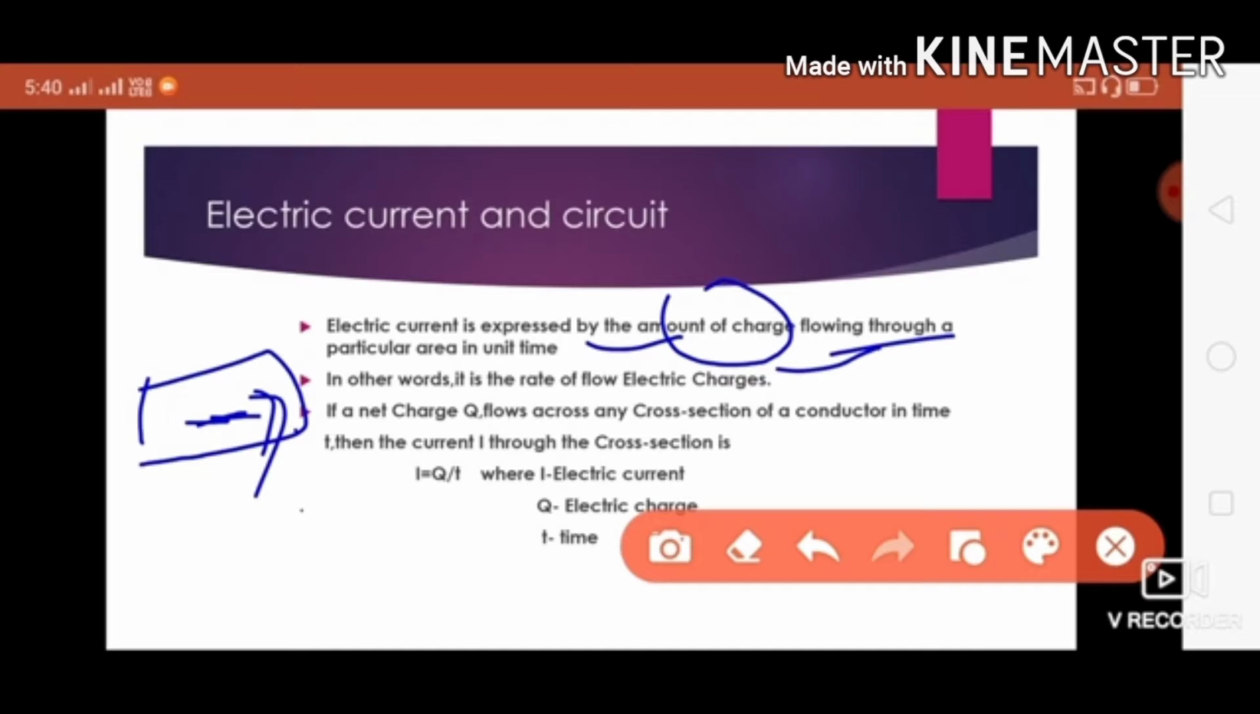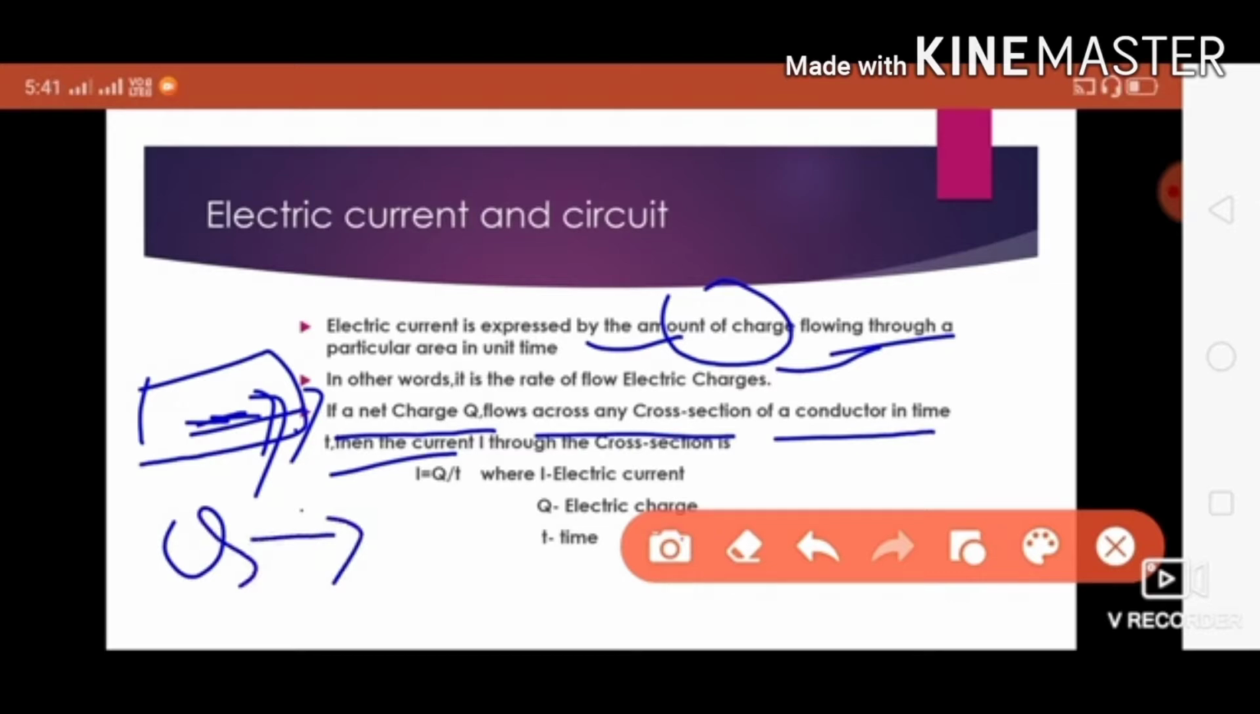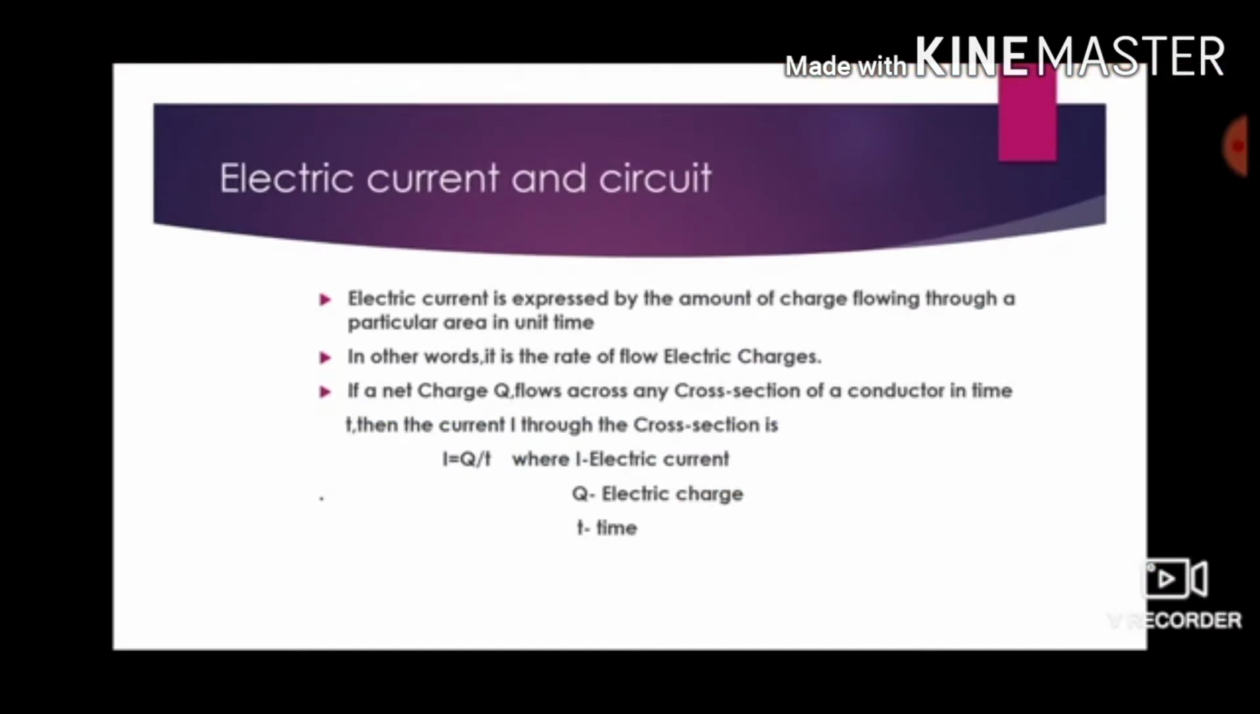In simple words, the flow of electrons in a conductor in a particular direction, we call it an electric current. If a net charge q flows across any cross section of a conductor in time t, then the current I through the cross section is given as I equal to q by t. Just see, q, the amount of charge, is flowing in a conductor in time t, then electric current, that is I, can be given as q by t, where I is electric current, q is electric charge, and t is time.